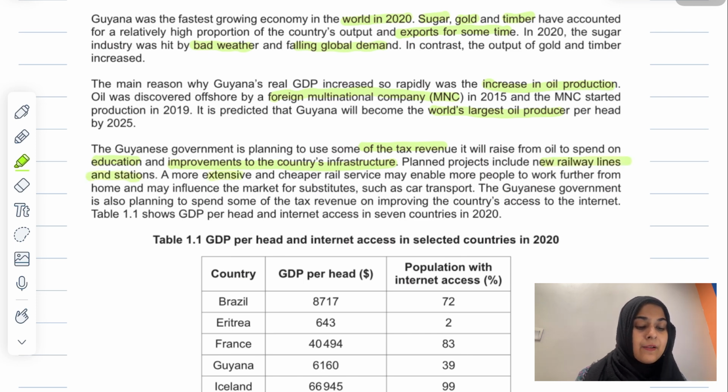The Guyanese government is planning to use some of the tax revenue it will raise from oil to spend on education and improvements to the country's infrastructure. Both of these things. Education improves the country's ability to produce output.